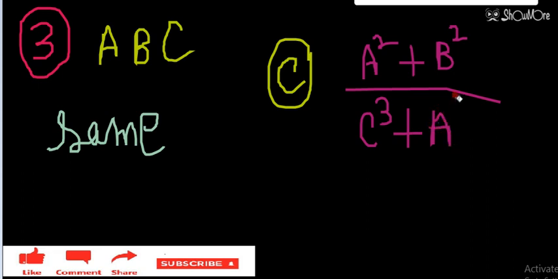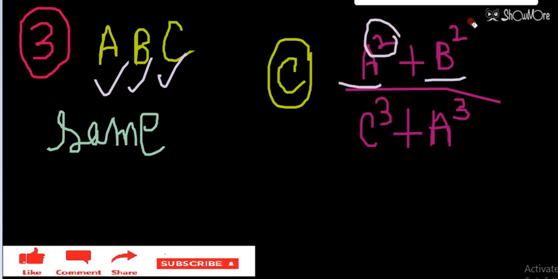So as given in the question, A, B, C are the three physical quantities having the same dimensions. So A has the same dimension, B has the same dimension, and the power is also the same, power 2, power 2. So the physical quantity A square plus B square is meaningful. This numerator is meaningful. Check the denominator, C cube plus A cube.